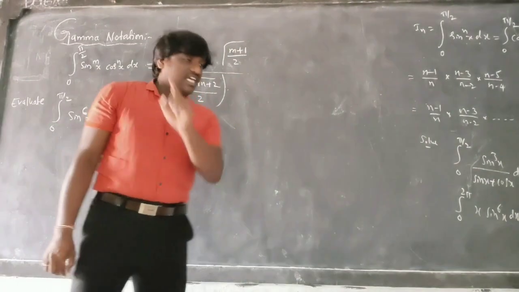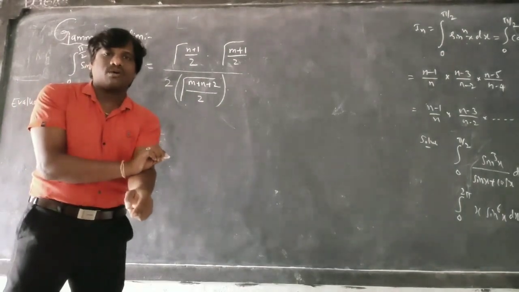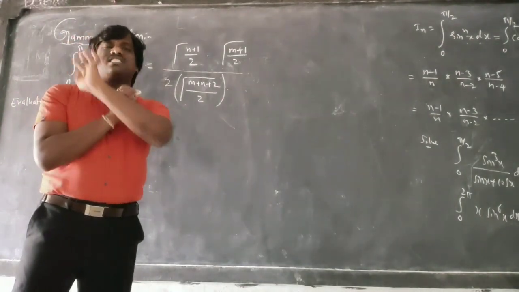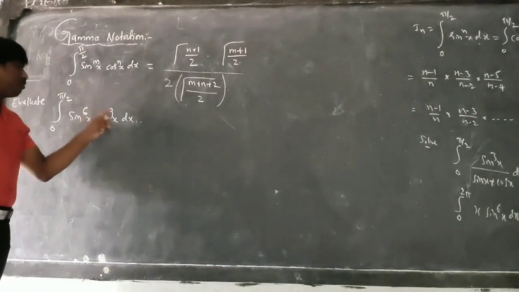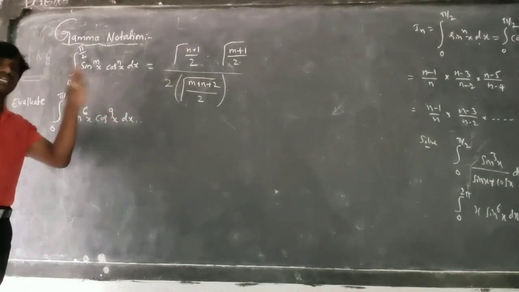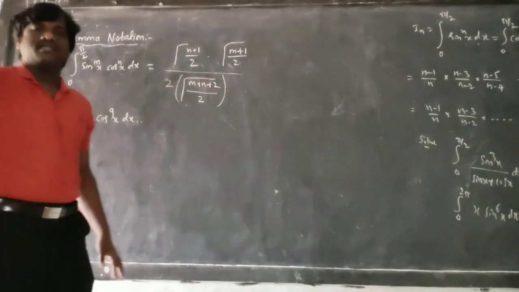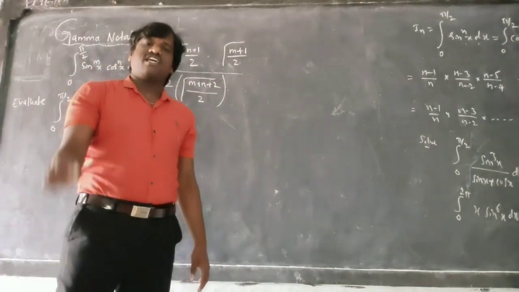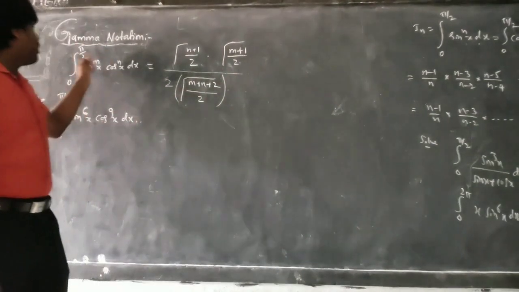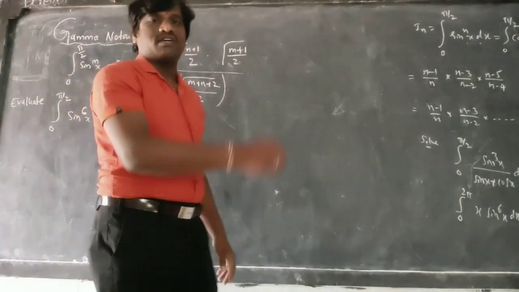But if you know gamma notation, no need to be bothered about whether these both are in even power, both in odd power, or both in fraction. It does not matter. We can apply and find it using this Wallis theorem, using this gamma notation. This is the beauty of mathematics.